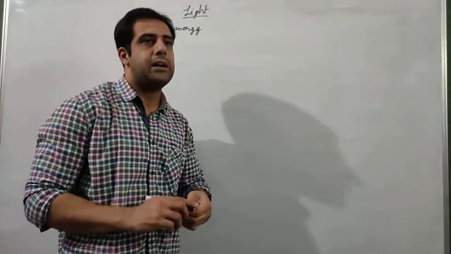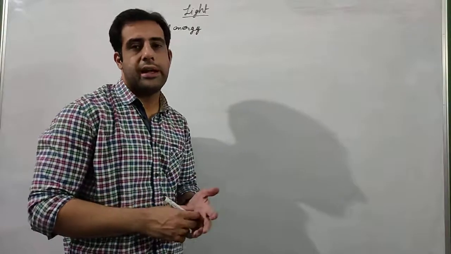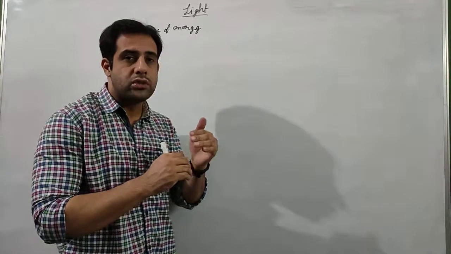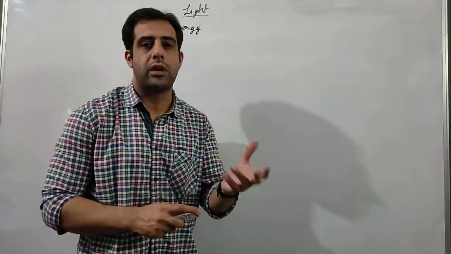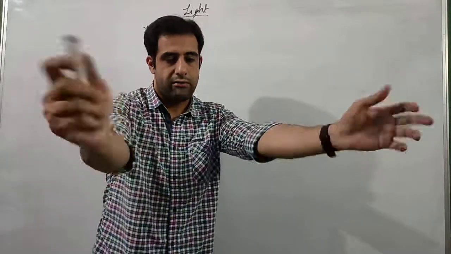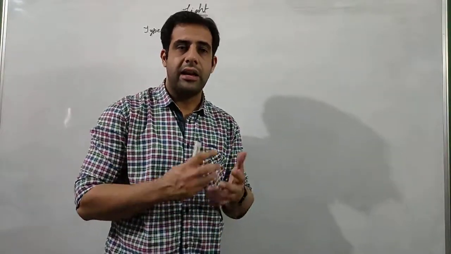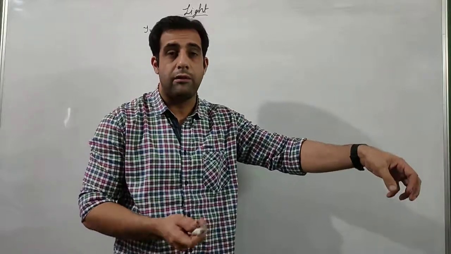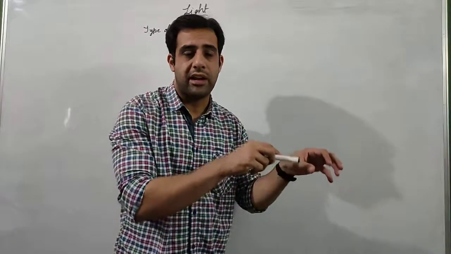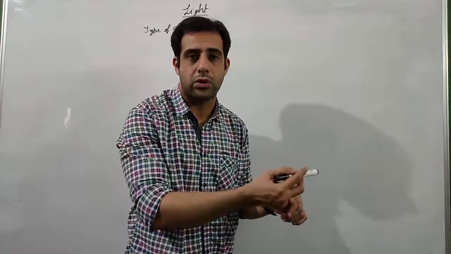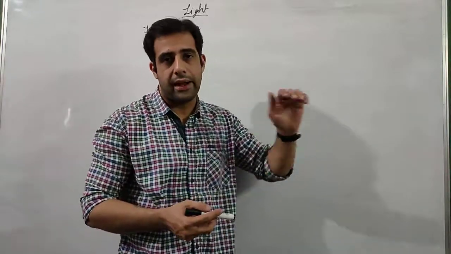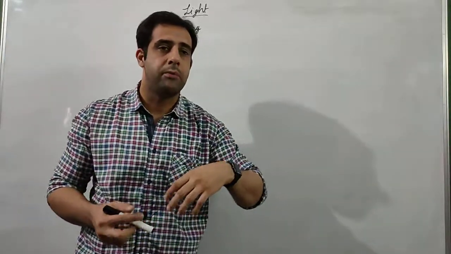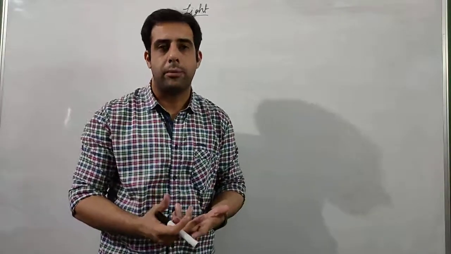Now when we say that light is energy, what does it actually mean? It means that it should be able to do certain work. For example, if I talk about heat energy, what can we say about it? We will say that heat energy enables us to feel the temperature of a body. If I touch a hot object, I will feel that it is hot. The heat energy in the object is making me feel the temperature of that body. If I stick my hand in the freezer, then I will feel cold because of the heat energy. So heat energy enables me to judge the temperature of a particular body.